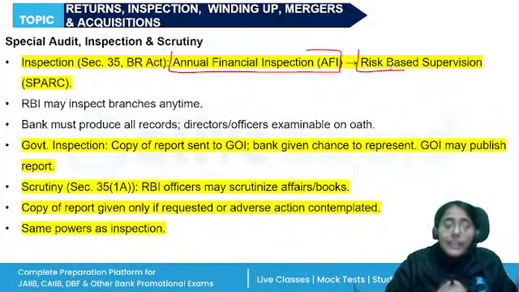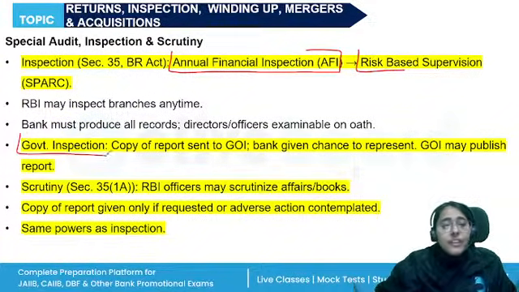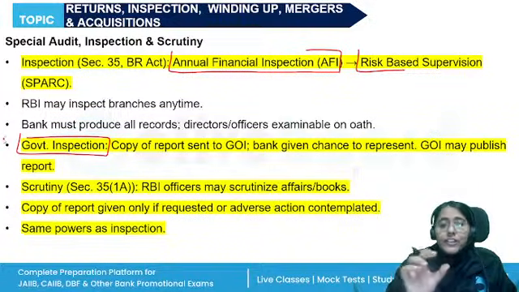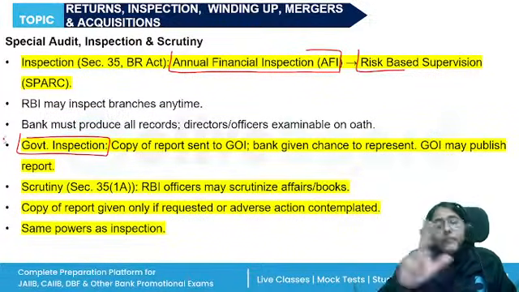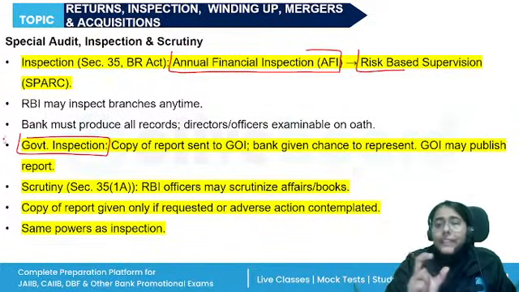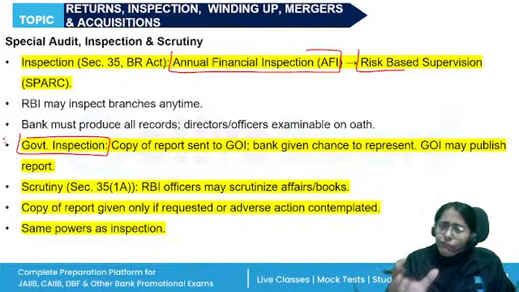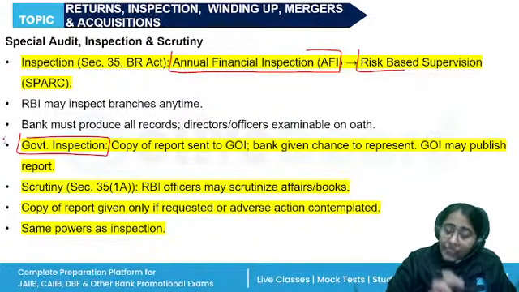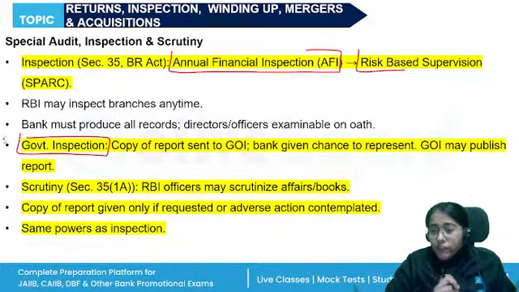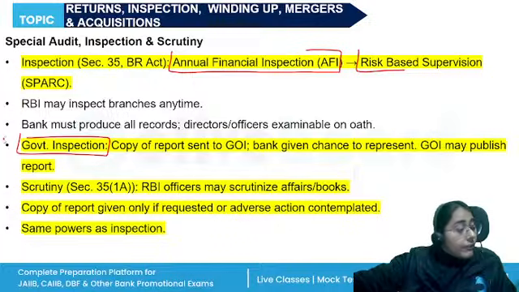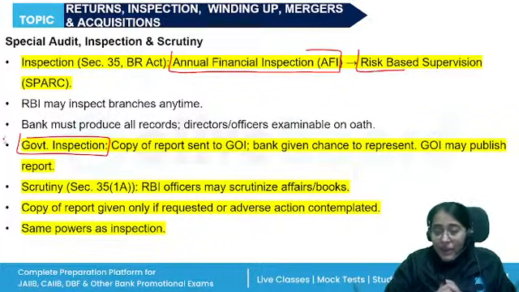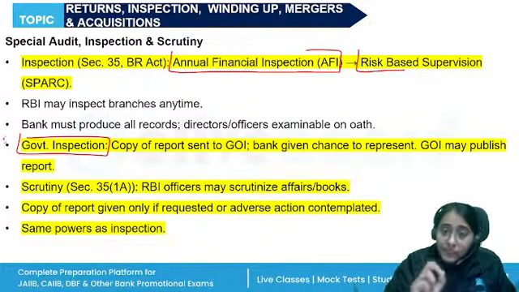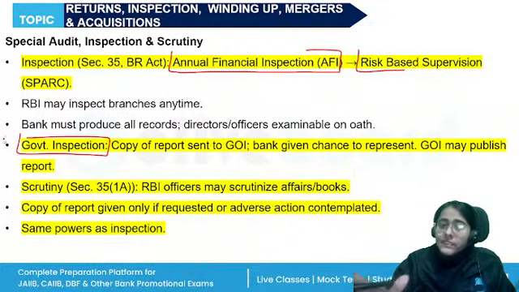Central government can also order an inspection of the banking company, and when such an inspection is ordered by the central government, a copy will be sent to them mandatorily. Okay. In other types of inspection, if RBI wants, then they can send the copy to the central government. But if the central government has directed the inspection, it is compulsory to send a copy to the central government.